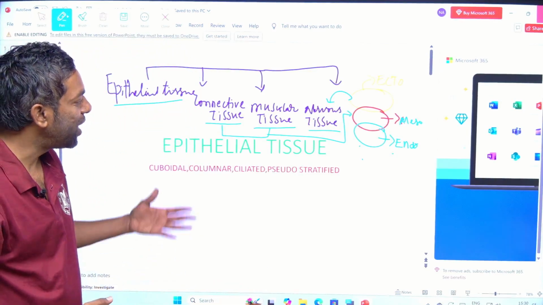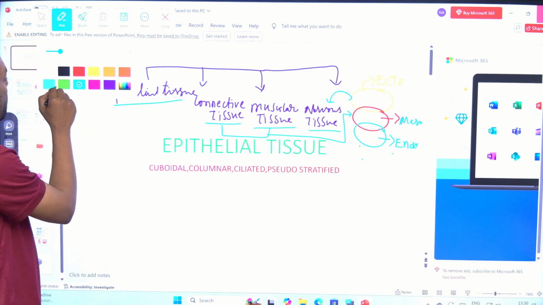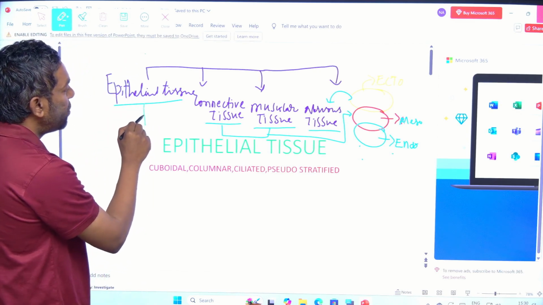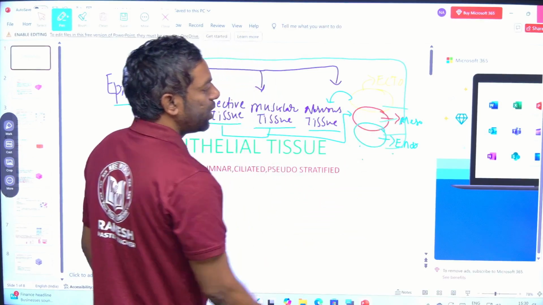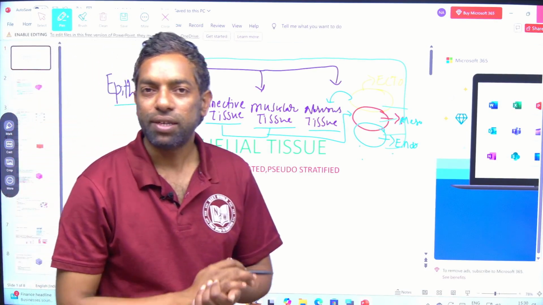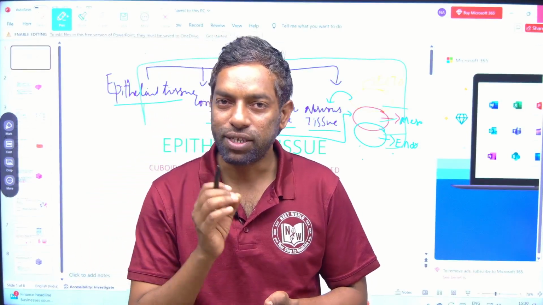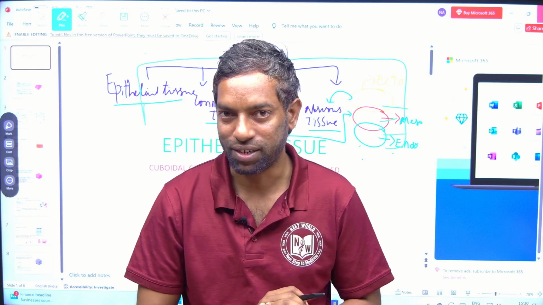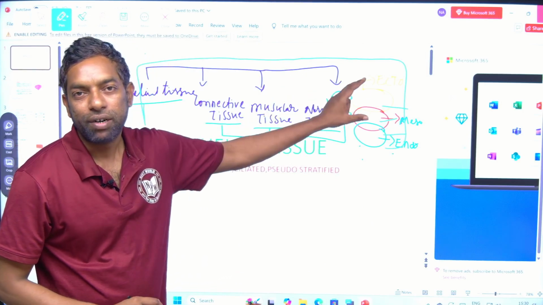If we come to the epithelial tissue, which germ layer does it originate from? Epithelial tissue originated from all 3 germ layers, guys. What are germ layers? They can form the body, organs, every cell, every tissue. That is the capability of stem cells. So here, epithelial tissue originated from 3 germ layers.